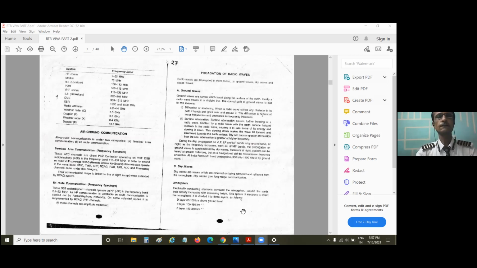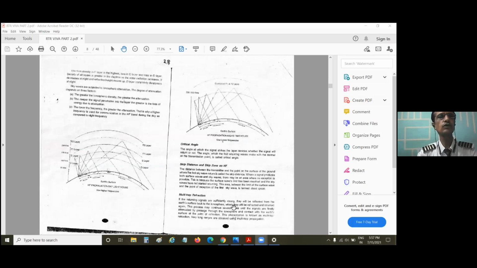All right. So it's very surprising that you could not tell me properly what ionization is, and why the ionosphere layer exists up and down. That is because of the sunlight. Okay. Now,